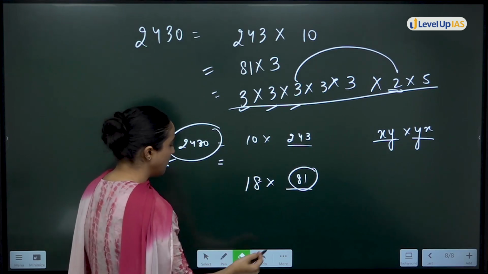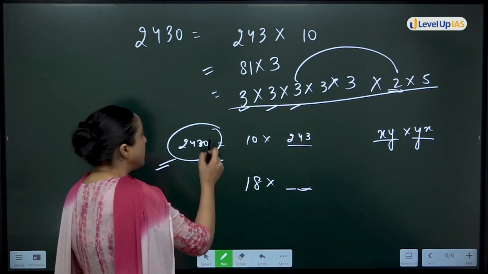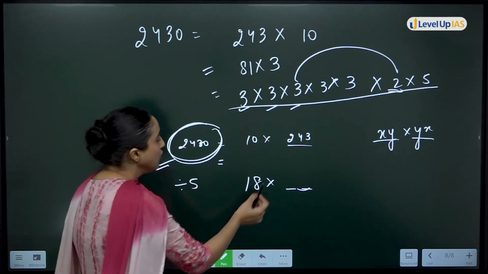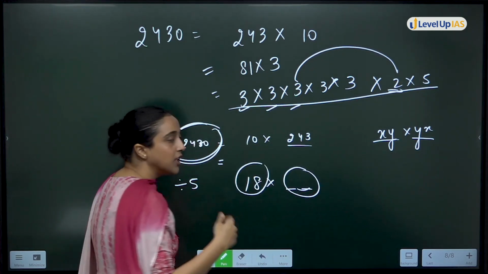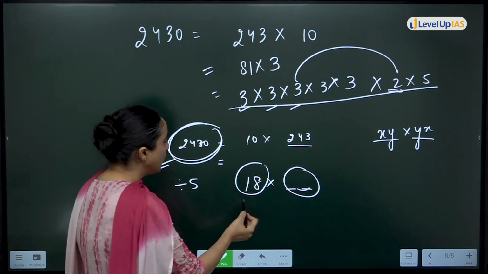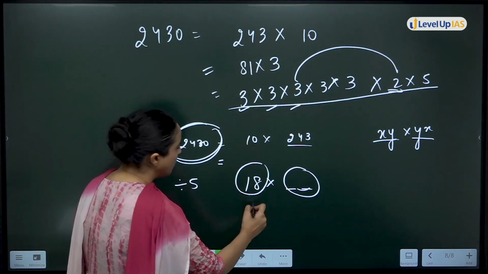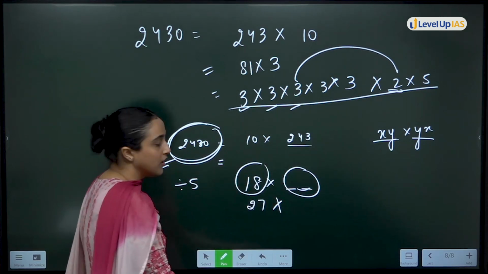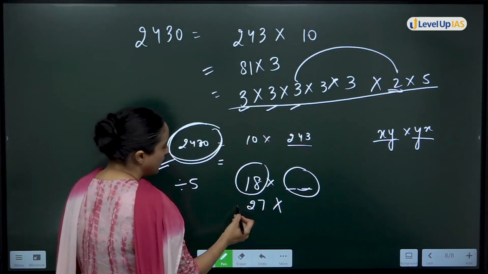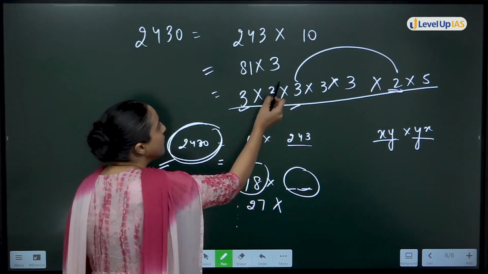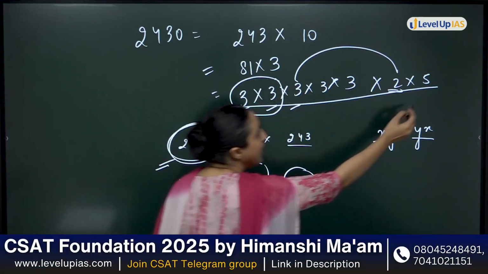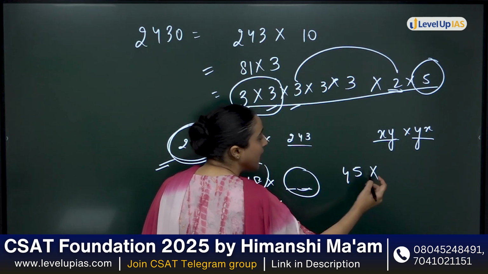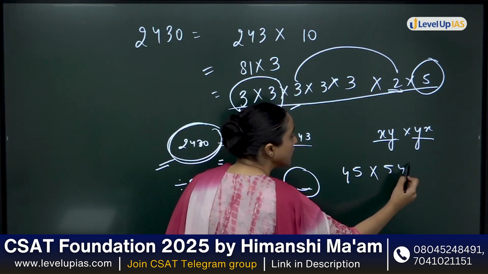Also, you should keep it in mind. Your answer is 2430. This is some number divisible by 5. So here also there should be some number divisible by 5, right? So moving on, let's say if you will take 27 also, 27 multiplied 72 is not there. Okay. If further, let's say 3 multiply 3, 3 is a 9, and 5. You take 45, multiply, reverse, do 54. Look, this is what is coming.